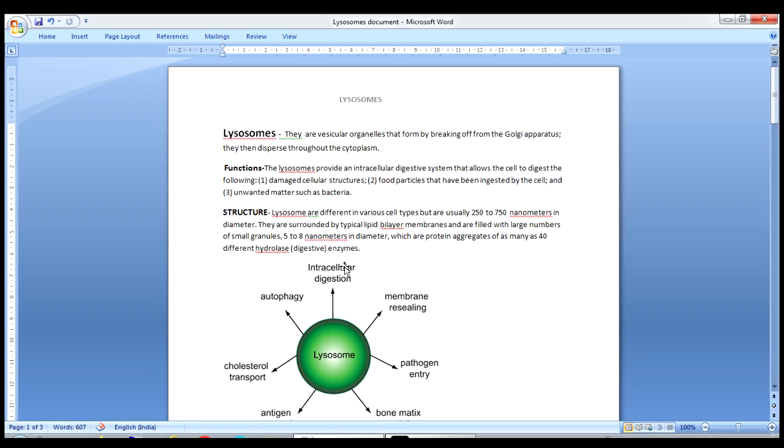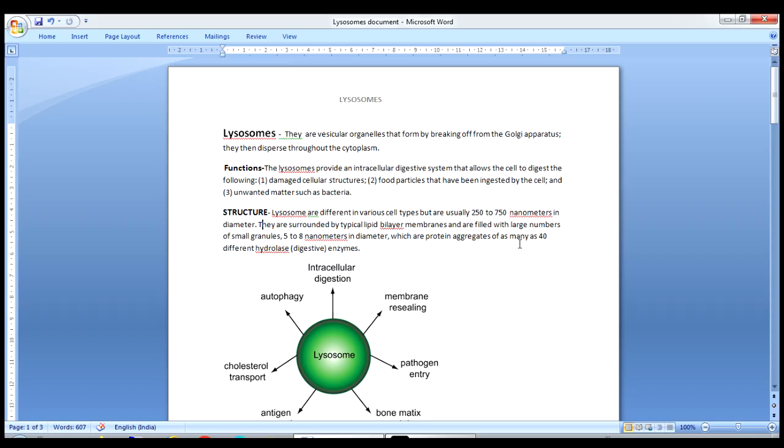Understand? And coming to the structure, lysosomes are different in various cell types, but are usually 250 to 750 nanometer in diameter. So what is the size? It's 250 to 750 nanometer in diameter, and it is also surrounded by a lipid bilayer membrane and filled with a large number of small granules, 5 to 8 nanometer in diameter, which are protein aggregates of as many as 40 different hydrolase digestive enzymes.